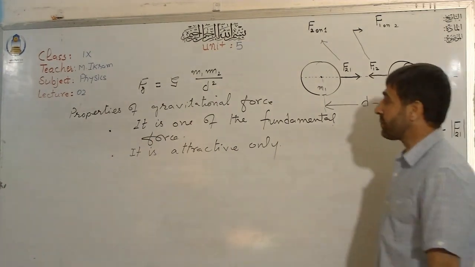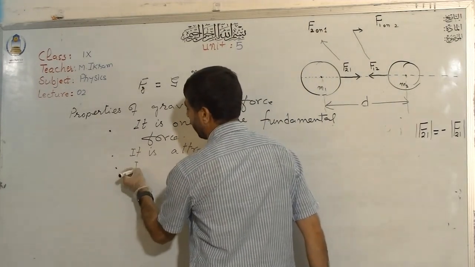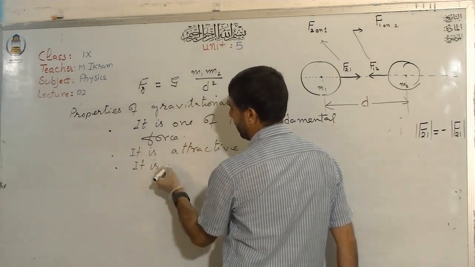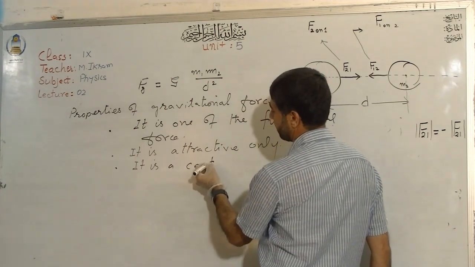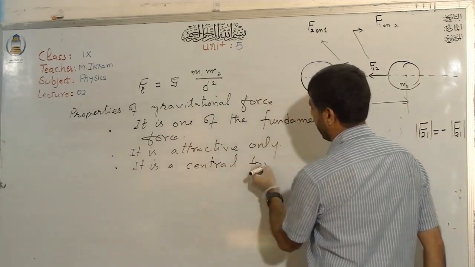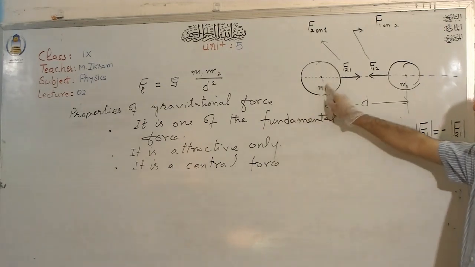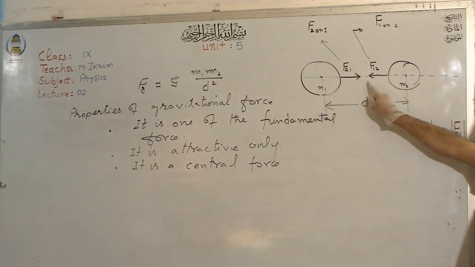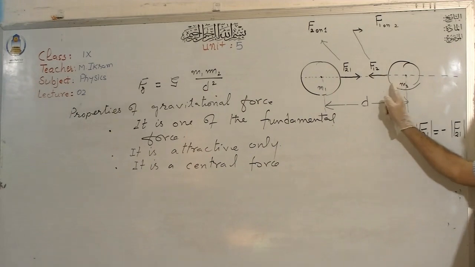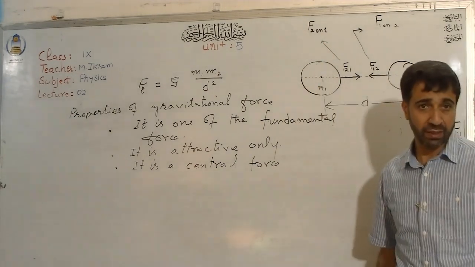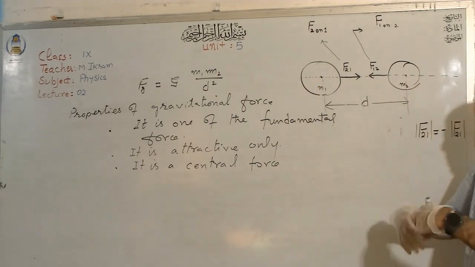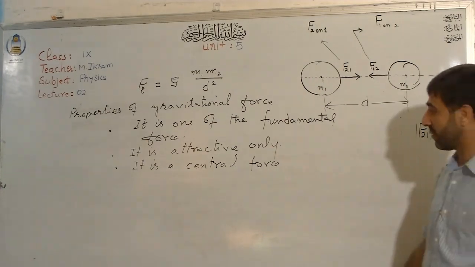This force is also a central force. A central force means that it only acts along the line joining the centers of the bodies. Remember, this is why this force is a central force.